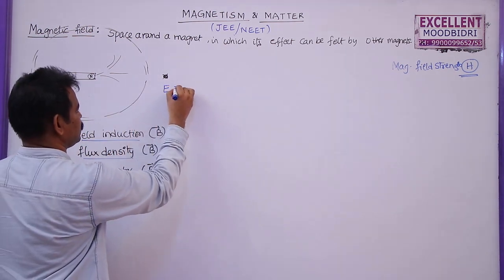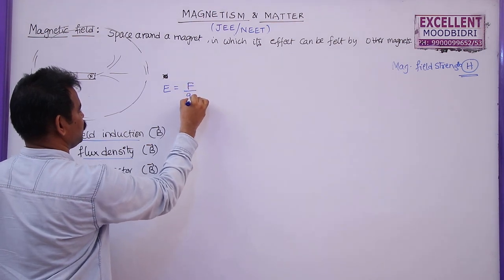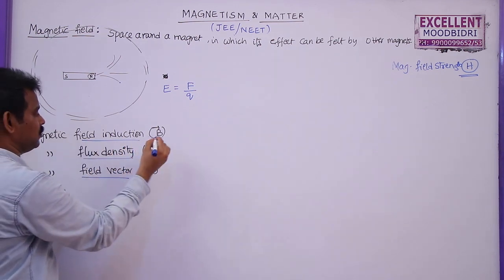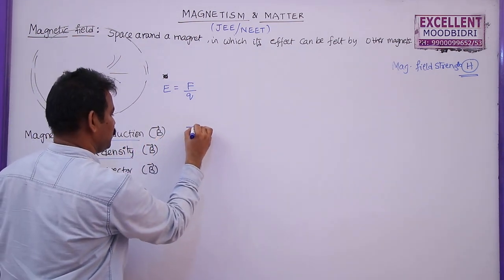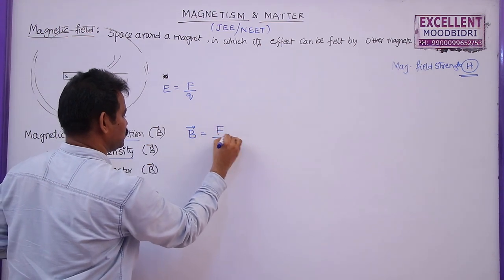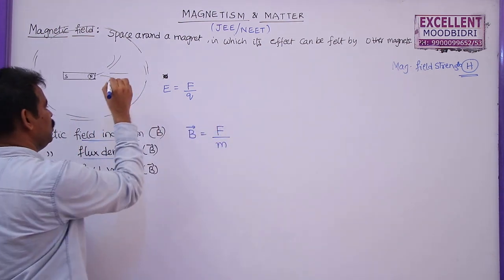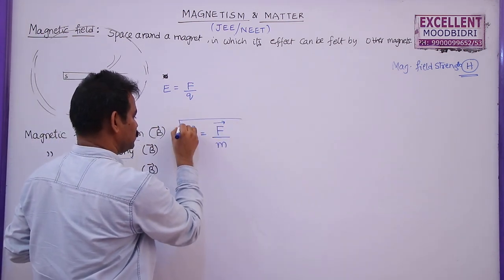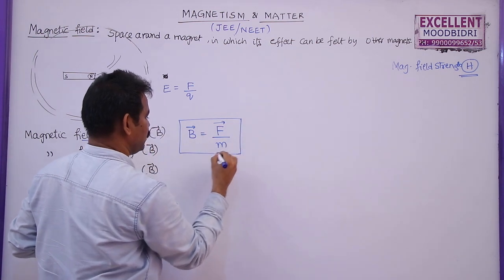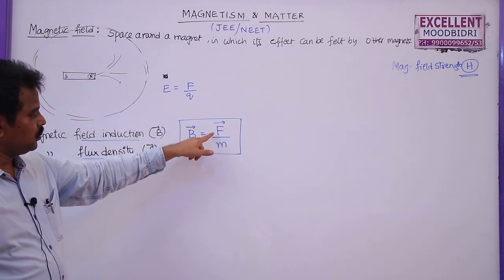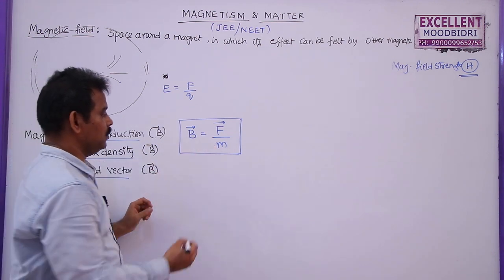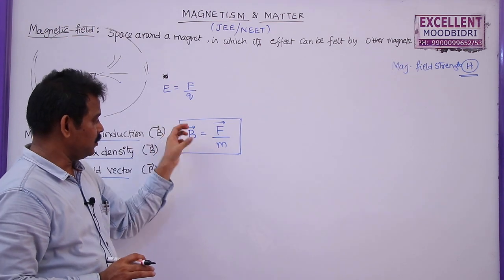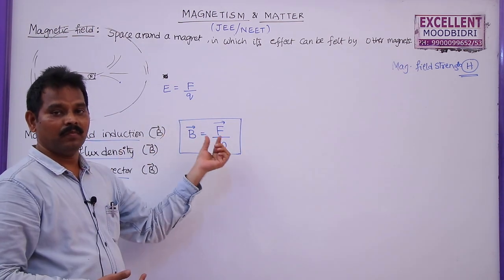So what is electric field strength? The electric field strength is given by the force experienced by a unit positive charge placed at a point in an electric field. So what is magnetic field induction? Magnetic field induction B bar is the force experienced by a unit north pole placed in a magnetic field. So this is also a vector. The magnetic field induction is defined as the force experienced by unit north pole. Remember once again, monopoles do not exist, but while defining this we are just imagining that a monopole exists.